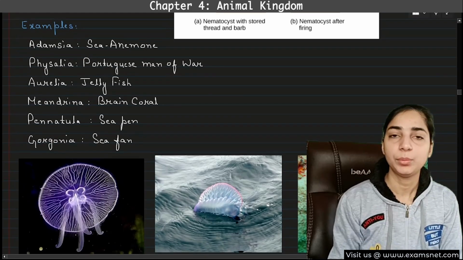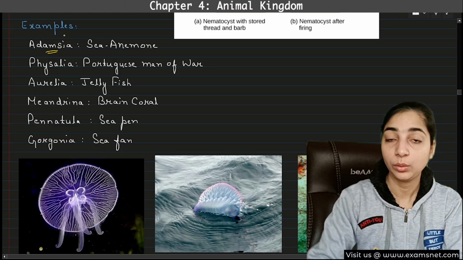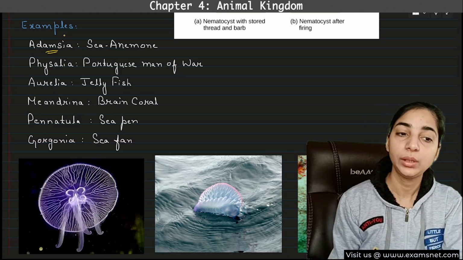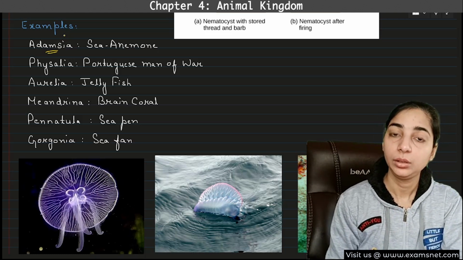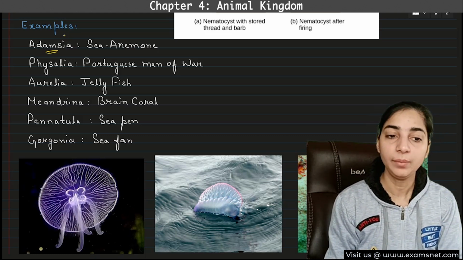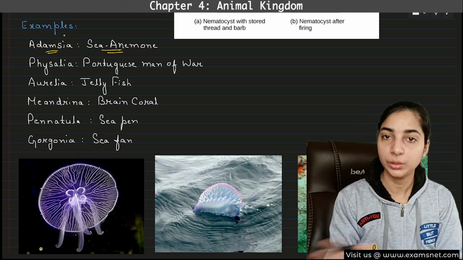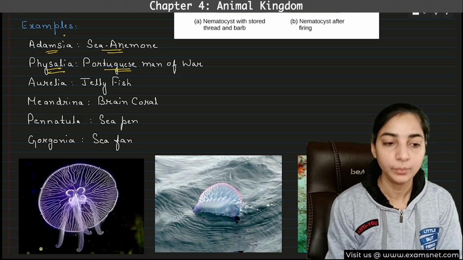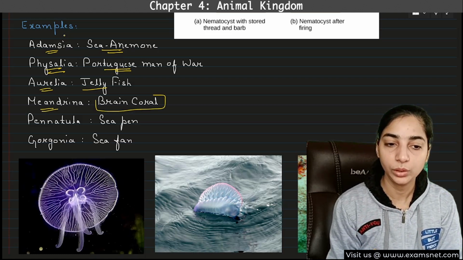Now, we have examples. Various examples of the cnidarians were given in the NCERT. You have to remember all the examples, because I've already told you that more than the characteristics or the physiology, the examples are important. You cannot afford to forget the examples. The first example is Adamsia, also known as sea anemone. All the examples have common names also, so you have to remember both. Adamsia means sea anemone, then Physalia, known as Portuguese man of war, Aurelia, that is nothing but the jellyfish, then Meandria, that is known as brain coral.